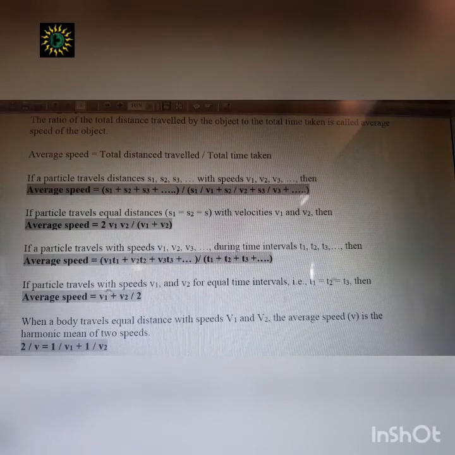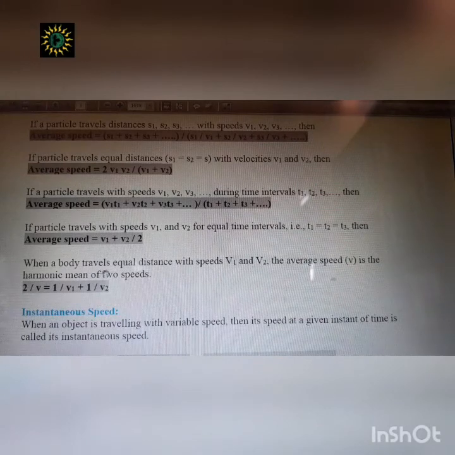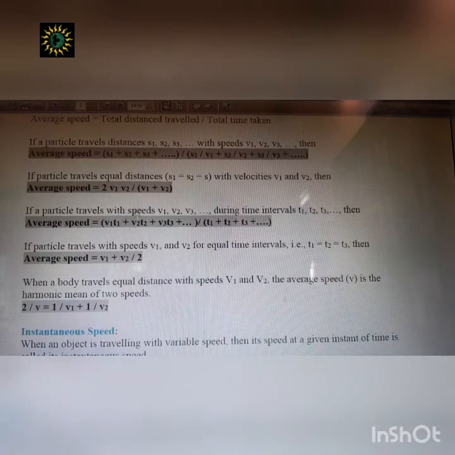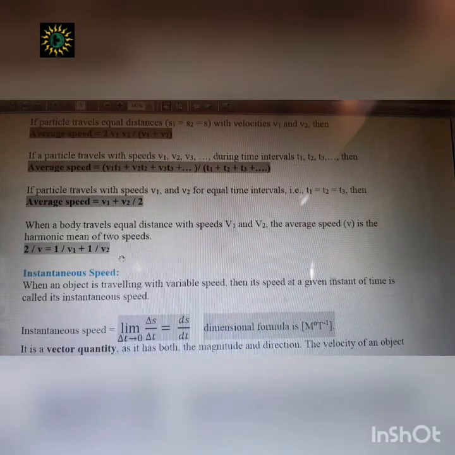Okay, and this is a specific case. If a particle travels with speeds v1, v2 for equal time intervals, that is t1, t2 and t3 are all equal, then the average speed will be (v1 plus v2) by 2. And when a body travels equal distance with speeds v1 and v2, the average speed v will be like this. So these are the formulas. I have summed up all the formulas, and you have to remember these for solving problems.